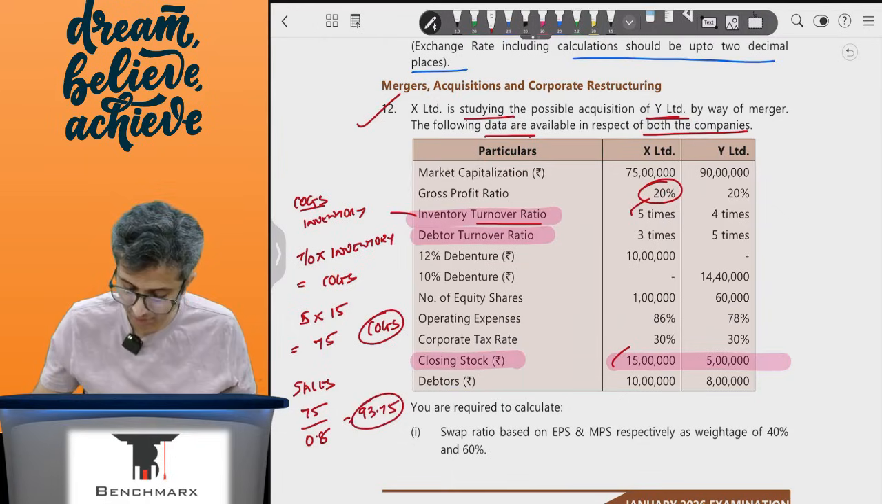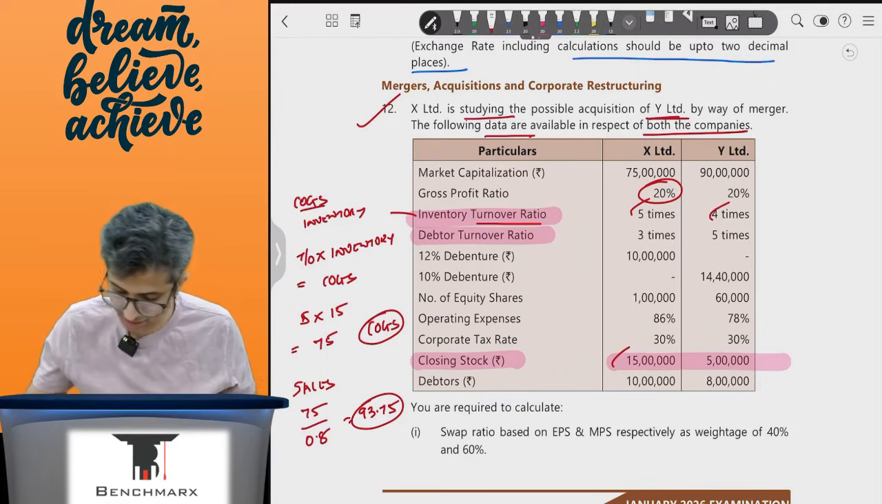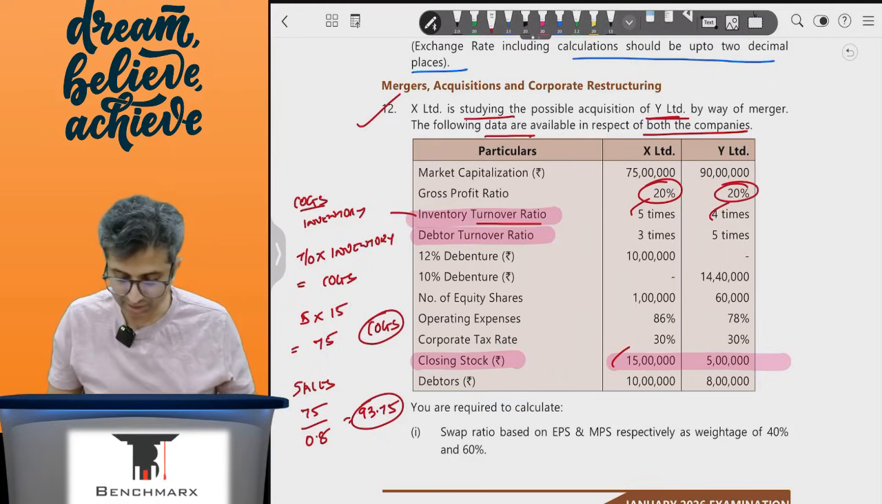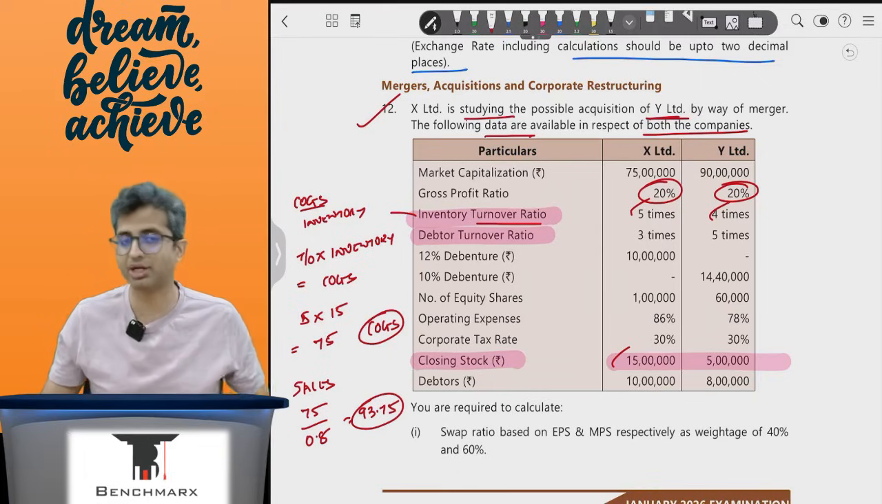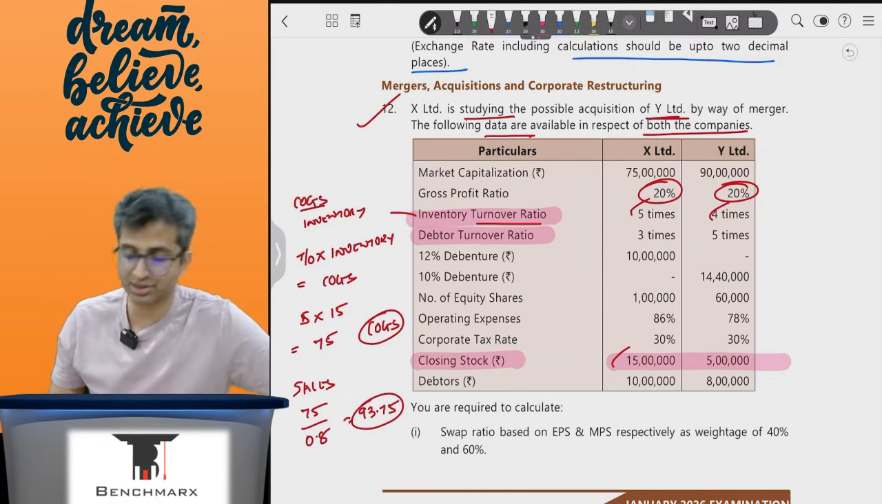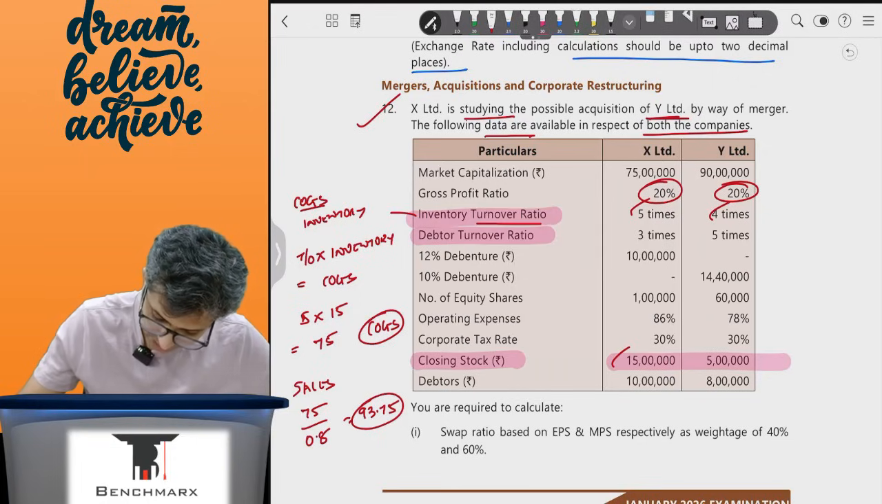In a similar way, if I were to do for company Y, this is 5 lakhs of inventory into 4 times, that is a turnover ratio, that is 20 lakhs, and again that is my COGS divided by 0.8. 80% is my COGS, 20% is GP margin, so 100 is sales, so this must be 25 lakhs. So over here this sales is 25 lakhs.